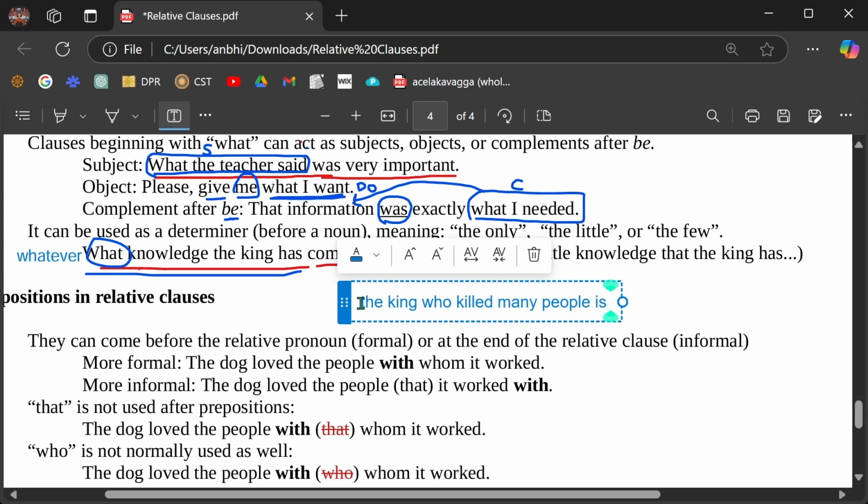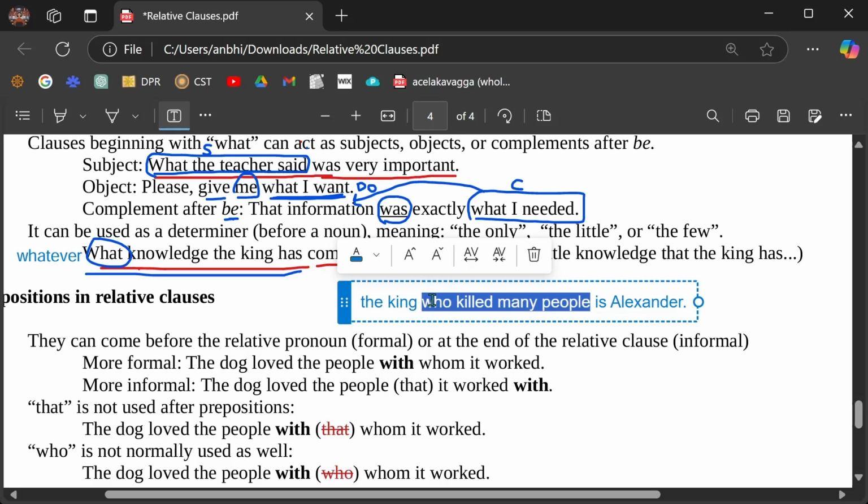Okay, the king who killed many people is Alexander. Alexander, okay. The king who killed many people is Alexander. So you have the king is Alexander. This is the main clause. Then you have this who killed many people. What is this? It's a relative clause, right? The relative pronoun here is who.